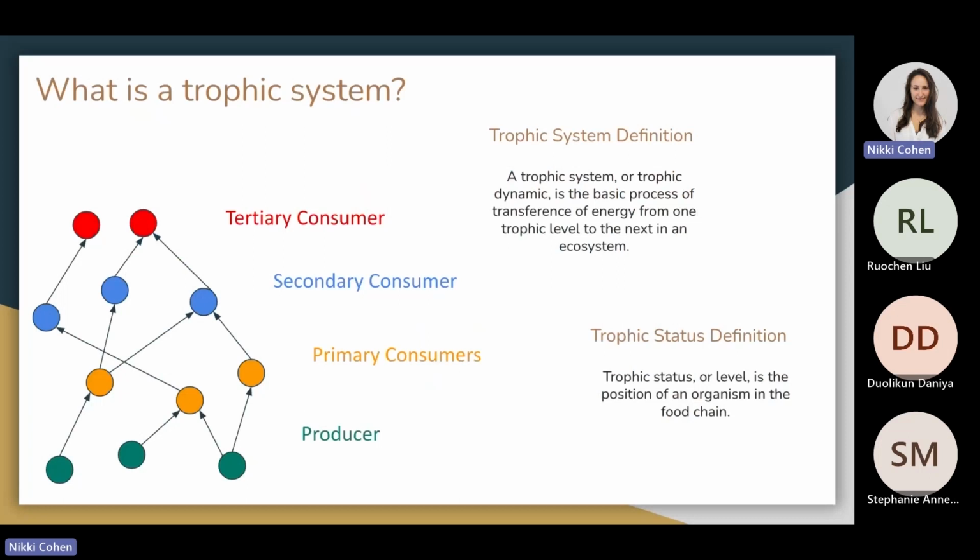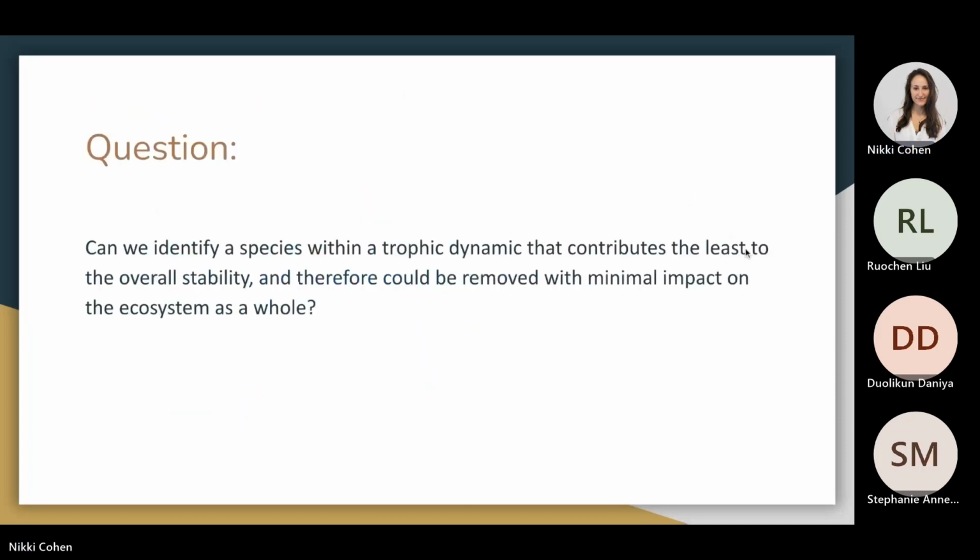The next trophic level are primary consumers, commonly known as herbivores, as their energy comes from consuming the producer. The next trophic levels, secondary and tertiary consumers, are commonly referred to as carnivores, as they will eat from the trophic level before their own. And this pattern will continue depending on the size of the trophic system being analyzed.